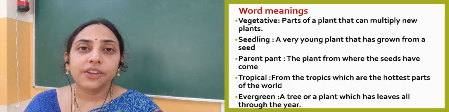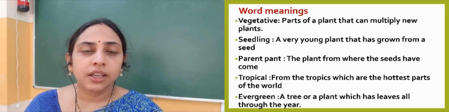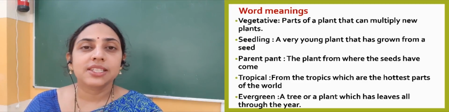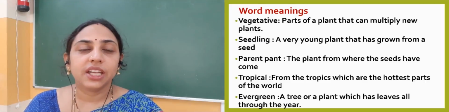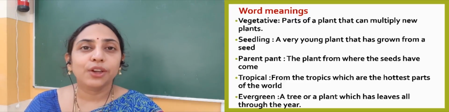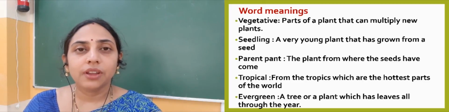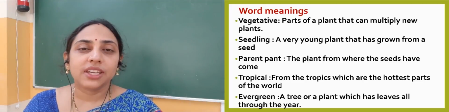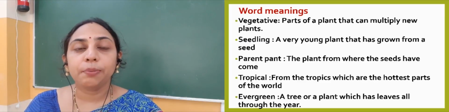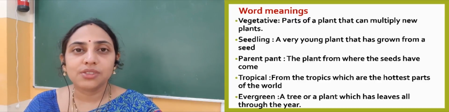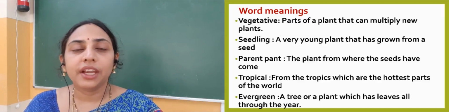Vegetative: the different parts of the plant that can multiply to give birth to new plants are called vegetative parts. That means the parts through which new plants can grow. Seedling: it is the baby plant, or we can say the young plant that comes out from the seed. Parent plant: the plant through which the seeds come out. So that plant is called a parent plant.